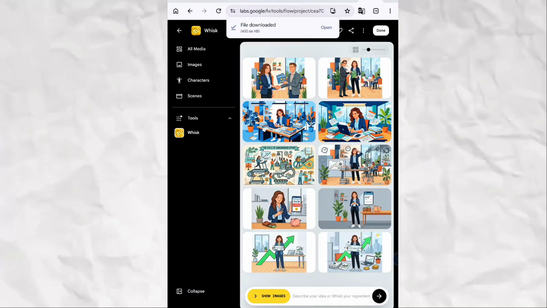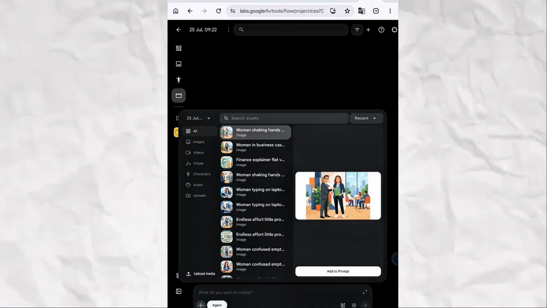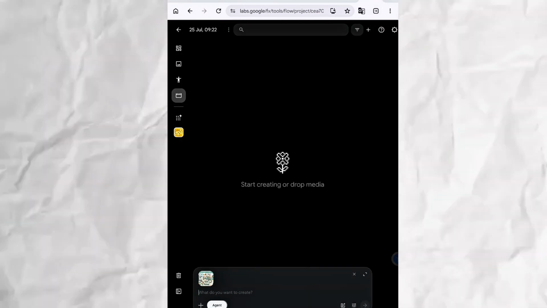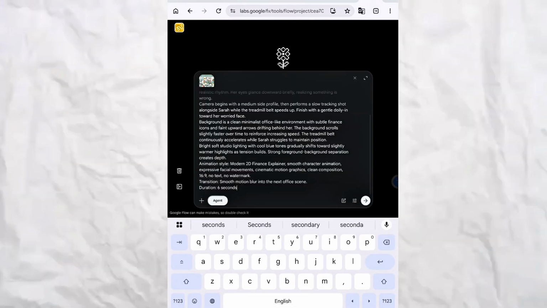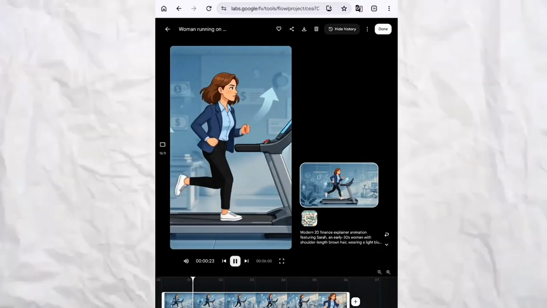Next, we'll make the video using the Image to Video tool in Google Flow or any other image to video AI. Use the scene images and the animation prompts from ChatGPT. For the third scene, I generate a quick image to video conversion. Wait for it to finish, then download the clip.